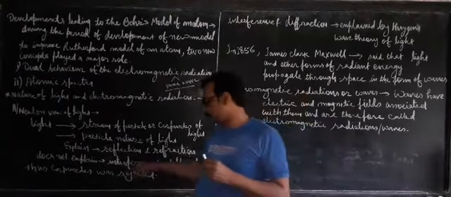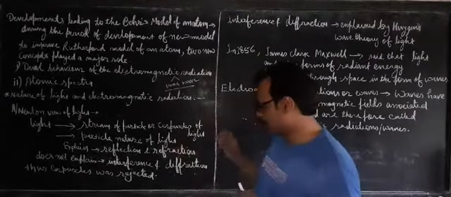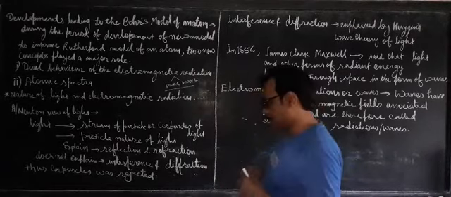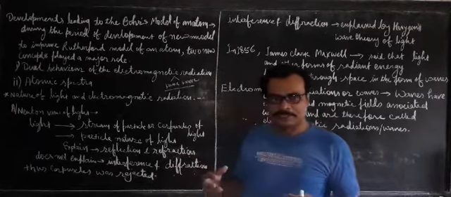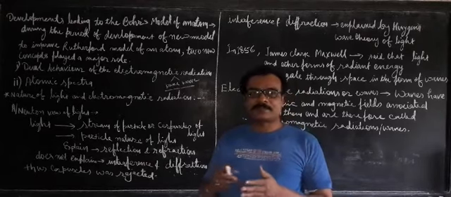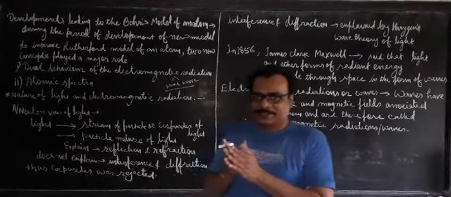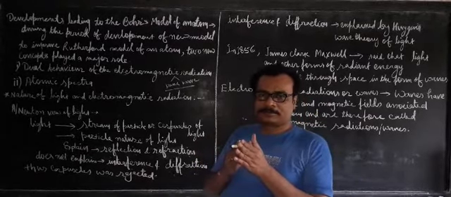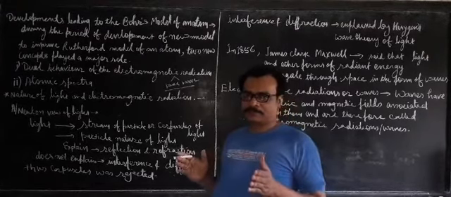Now the interference. Okay, I'll teach you about the wavelength, then you'll know what frequency and wavelength are. So interference means something is involved in between. Interference means when different kinds of light energy interact with one another, having the same frequency or different frequency.